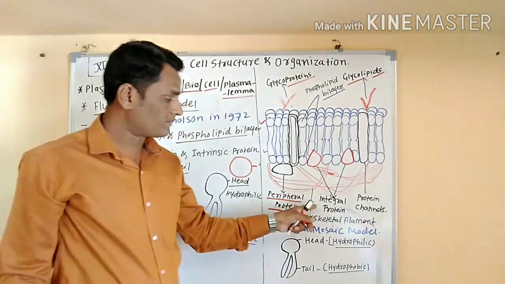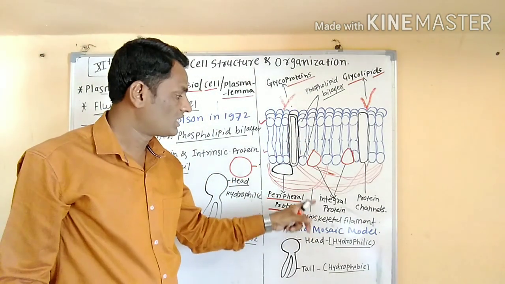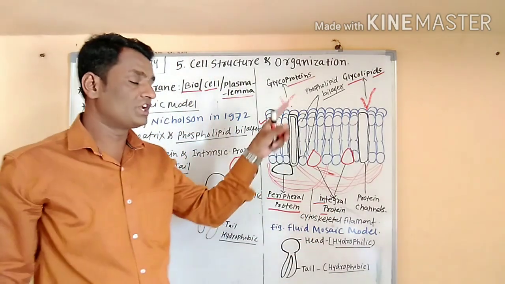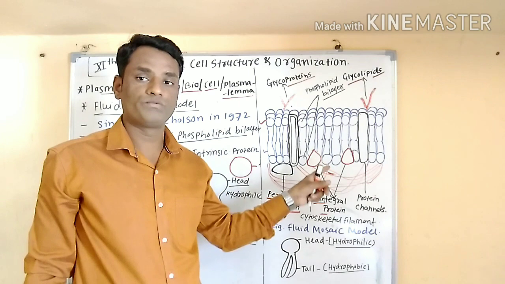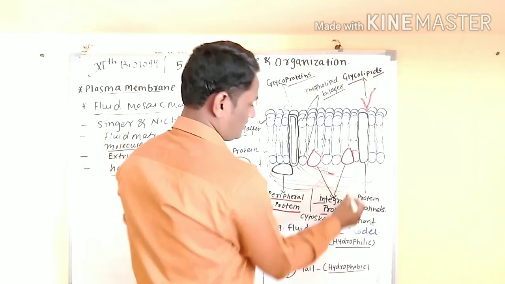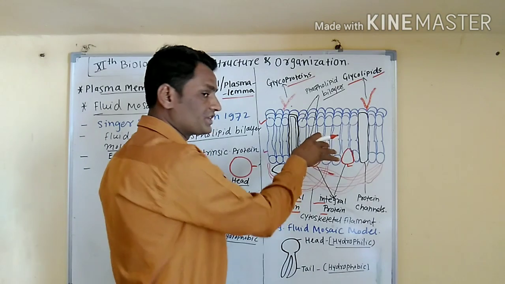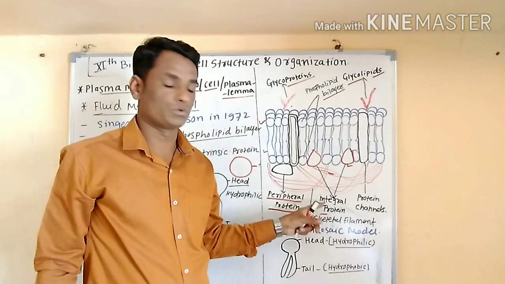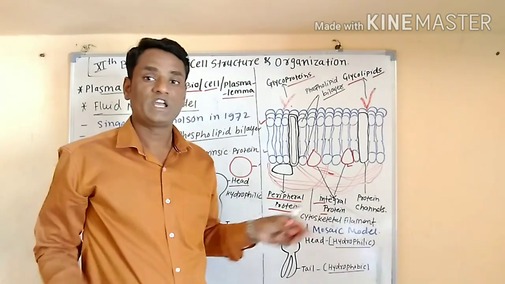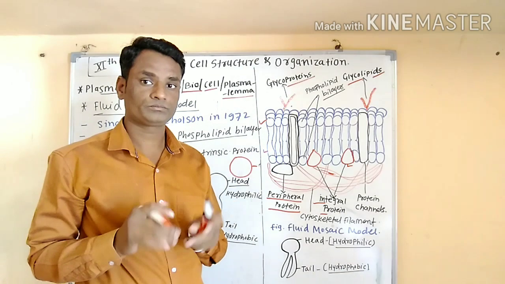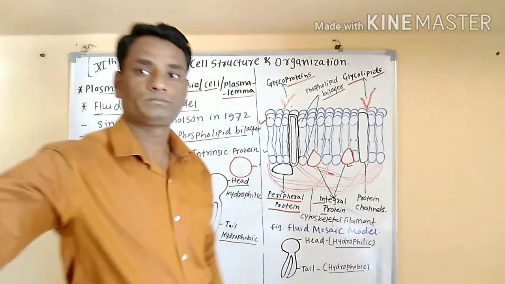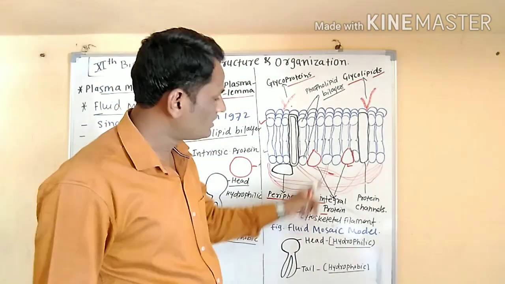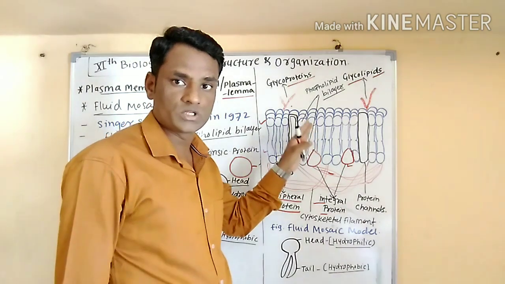The second type of protein present in the fluid mosaic model is the integral protein. Integral proteins are present in the inner regions of the fluid mosaic model, the inner region of the plasma membrane. That's why this protein is known as an integral protein, also known as an intrinsic protein.